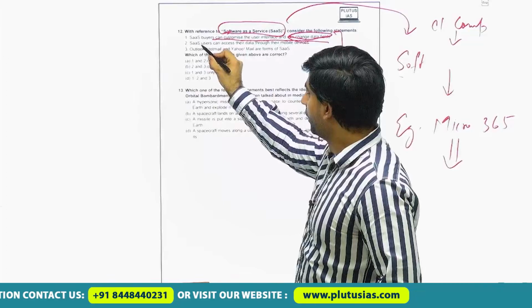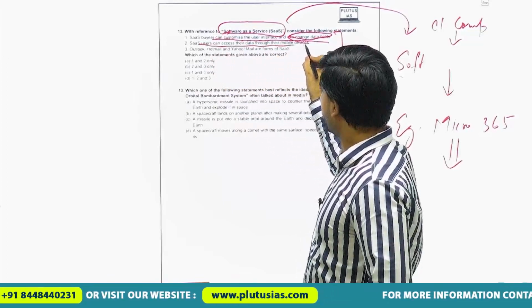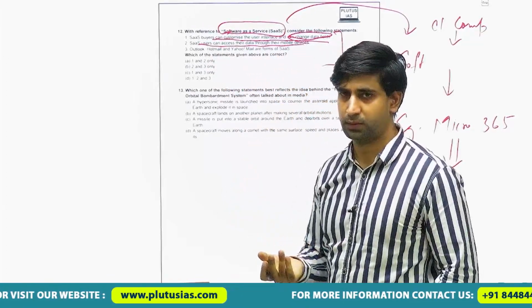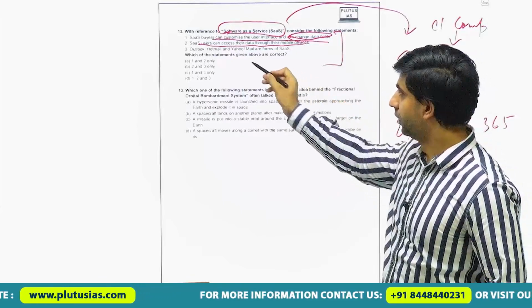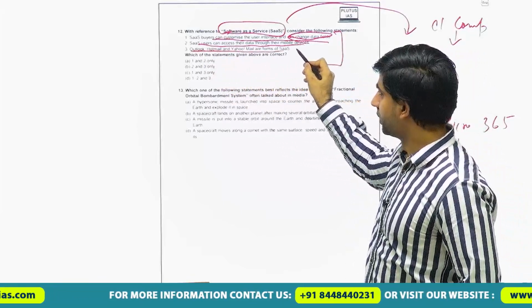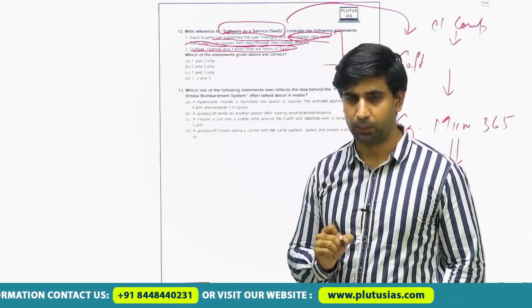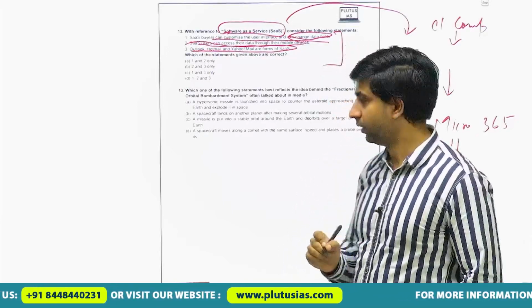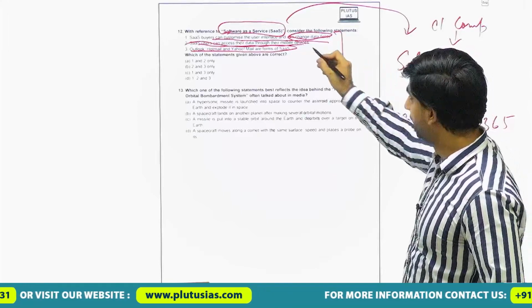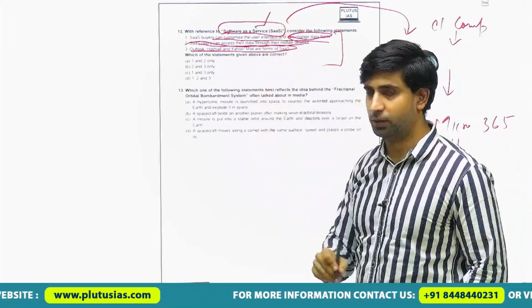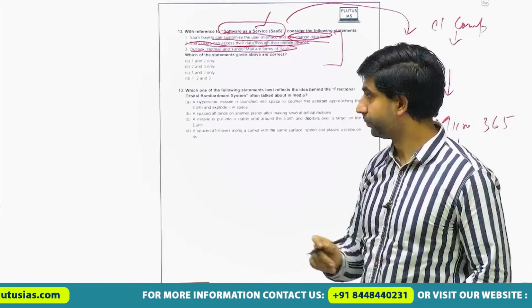Second statement: users can access their data through their mobile devices. Yes, the same example can be used. And this is what I stated just now. All the given statements are right. See, again, preciseness of information is required. If you know precisely what this means, you can easily solve the question.